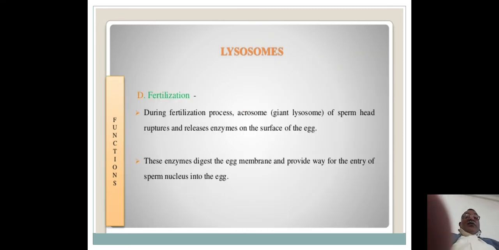It also has a very important function in fertilization. During the fertilization process, the acrosome, meaning the giant lysosome of the sperm head, ruptures and releases enzymes on the surface of the egg. These enzymes digest the egg membrane and provide a way for the entry of the sperm nucleus into the egg.